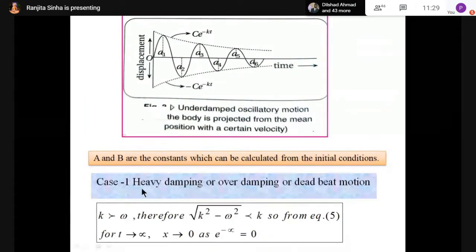Now there are some cases of damped vibration. First case, that is heavy damping or over damping or deadbeat motion, case 1. Here the condition is K is greater than omega.